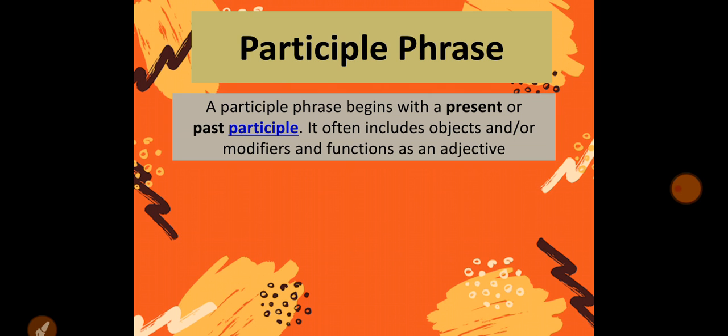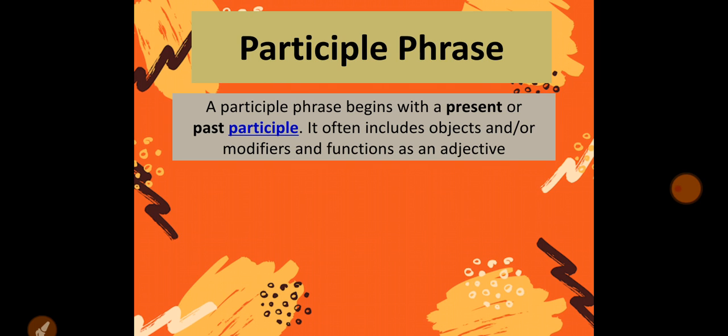So let's see what is a participle phrase. A participle phrase begins with a present or past participle. It often includes objects and or modifiers and functions as an adjective.